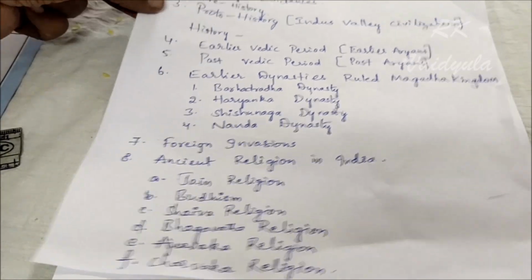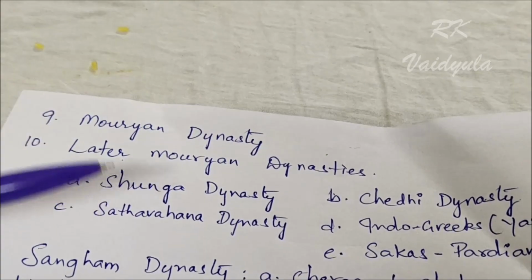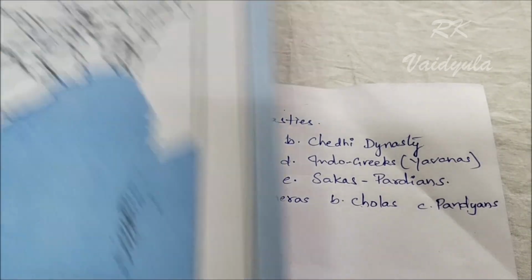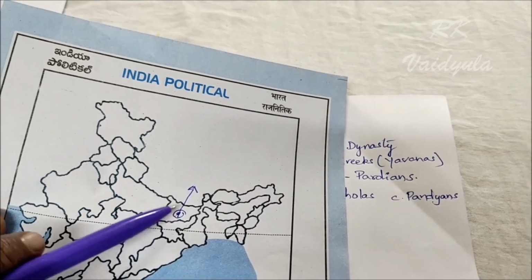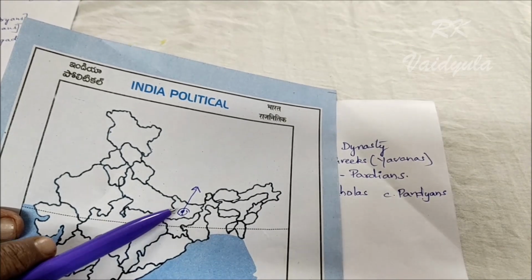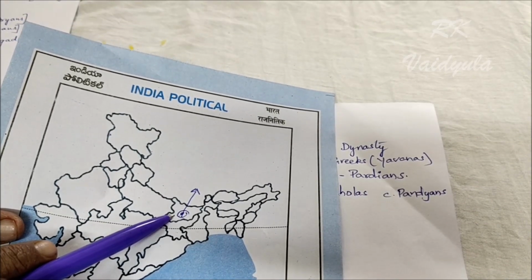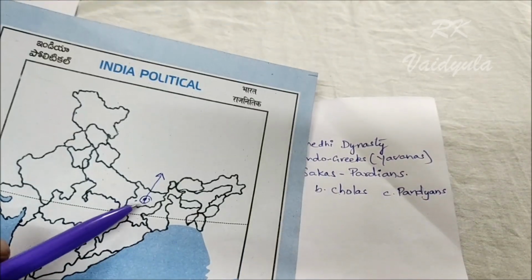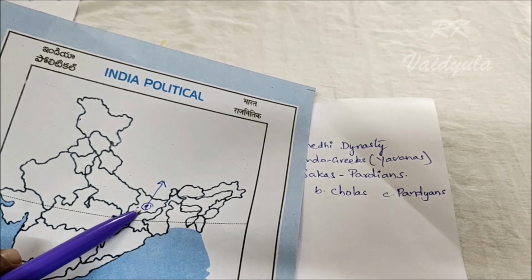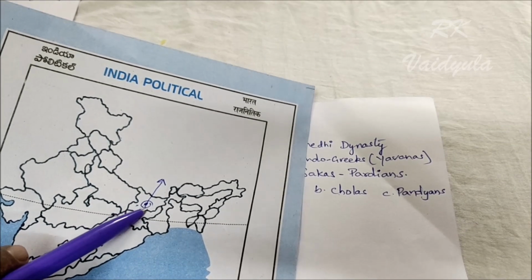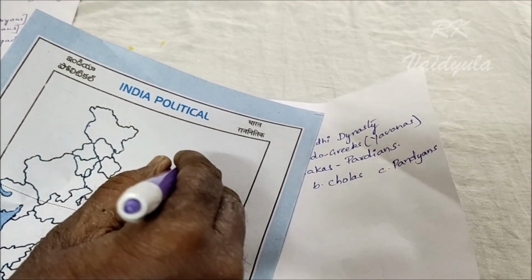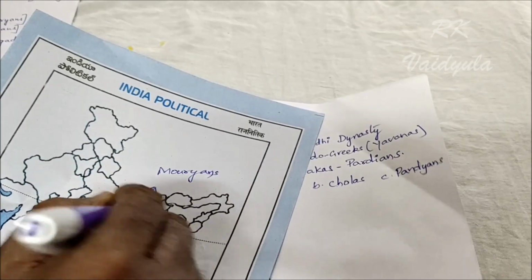After this, again a great dynasty arrived in Magadha, the Mauryan dynasty, the greatest dynasty in India. Again we are saying that after the Nanda dynasty was collapsed by Chanakya, the Mauryan dynasty was established by Chandragupta Maurya with the help of Chanakya. So the Mauryans, the great dynasty, arrived in Magadha.